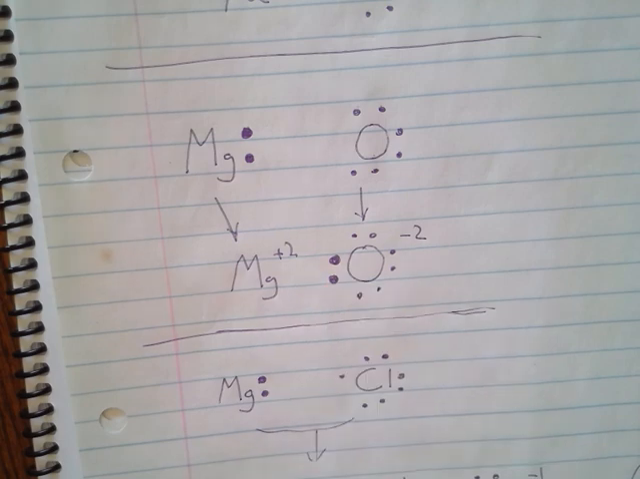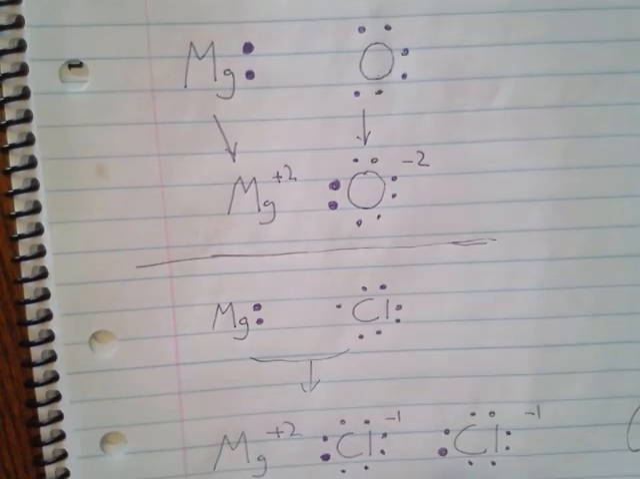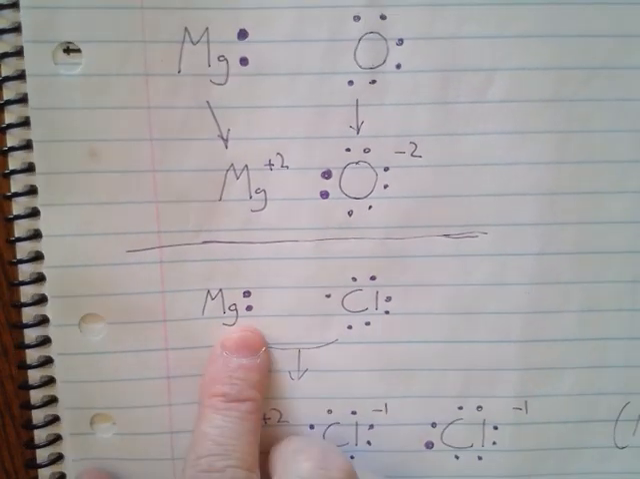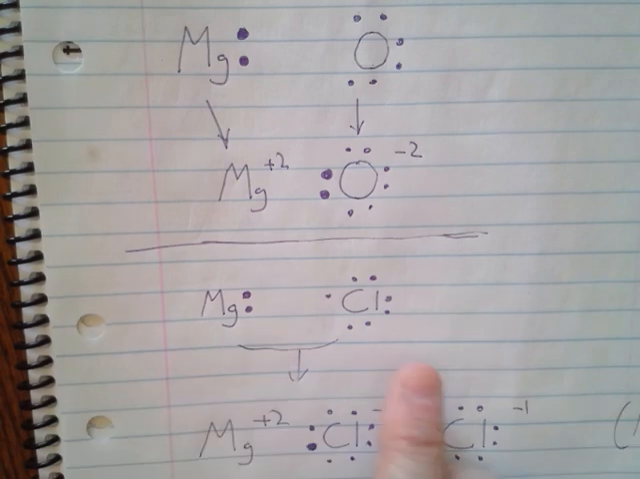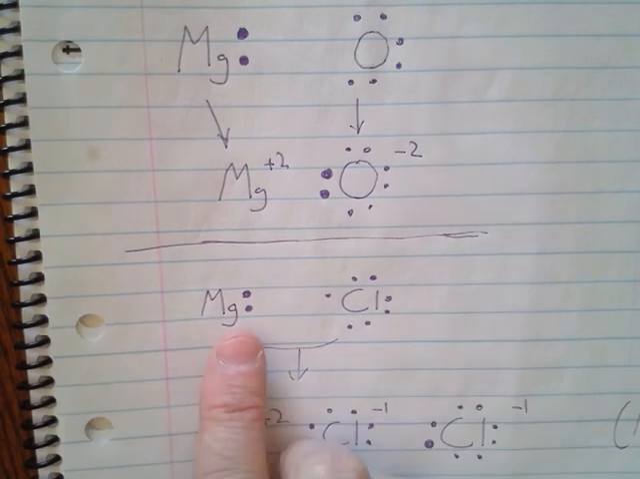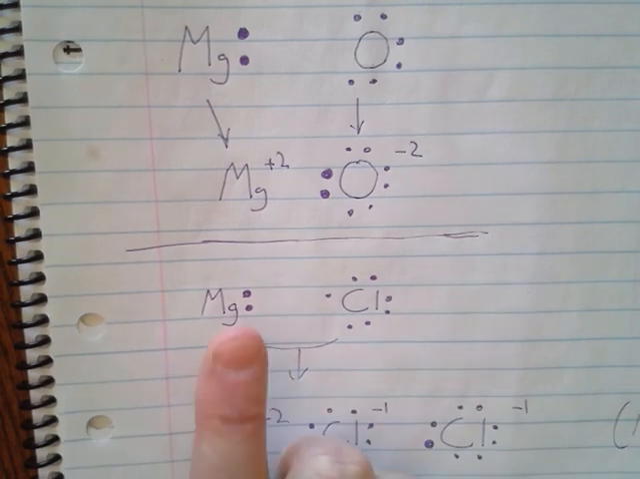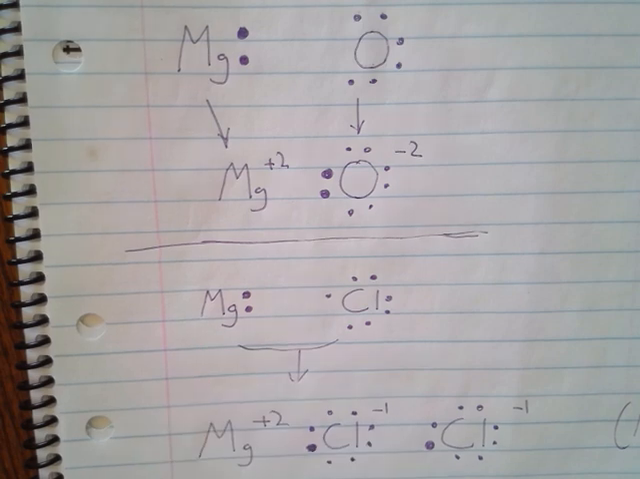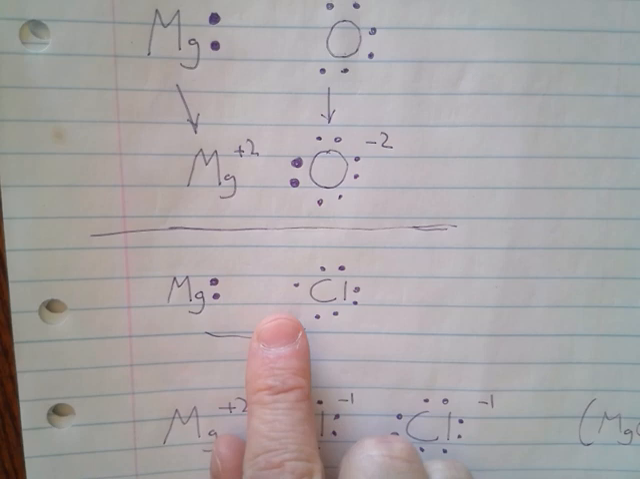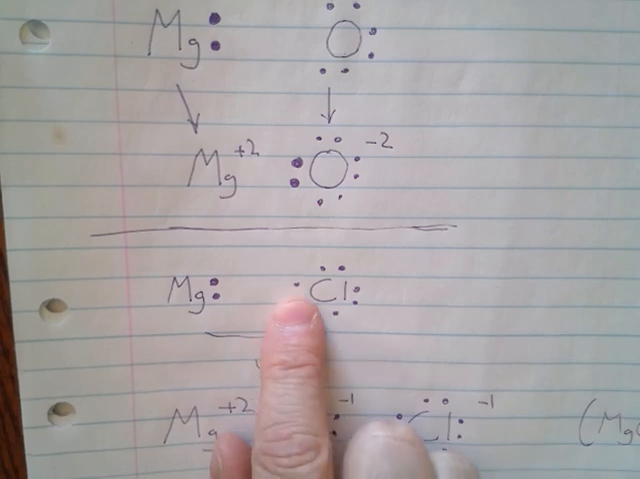Now let's try a trickier one. Let's try to combine magnesium with chlorine. Now the problem we're going to have here is that magnesium has 2 valence electrons and chlorine has 7. And magnesium, according to the reference table, must lose both of them. It doesn't have an option of just losing one. It's got to lose both. But chlorine can only gain one. You can see here there's only one spot open. So how can we combine magnesium with chlorine?